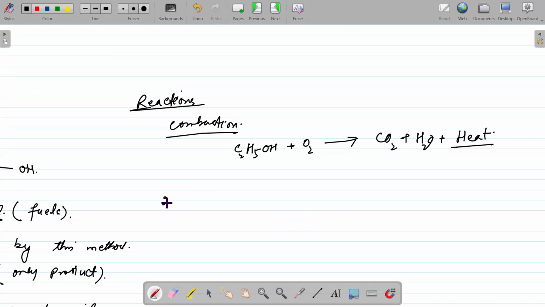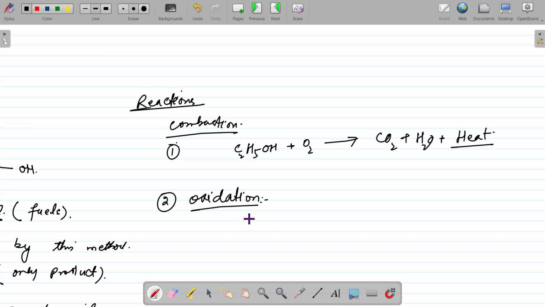And the second very important reaction of these alcohols is oxidation. What is actually oxidation? Oxidation is that process in which we have addition of oxygen, removal of hydrogen, removal of electrons, or an increase in oxidation state.